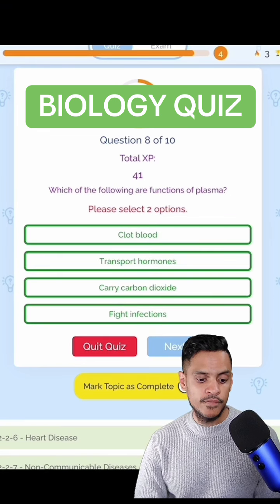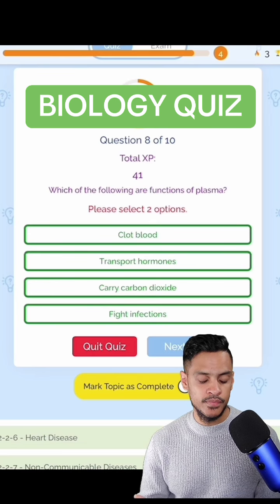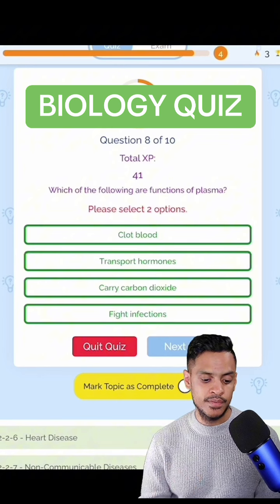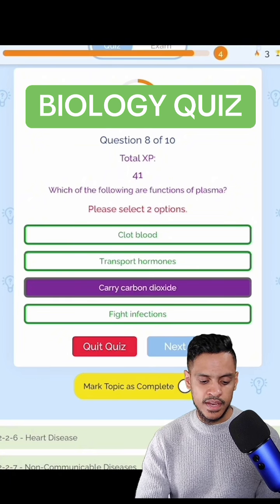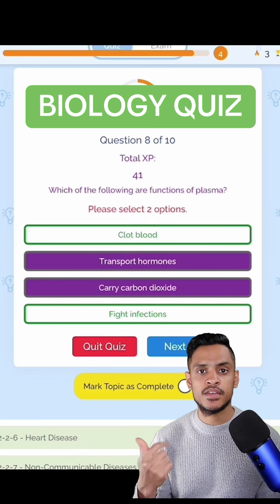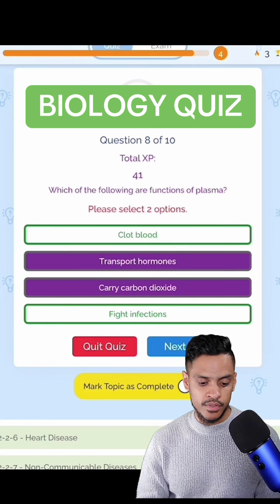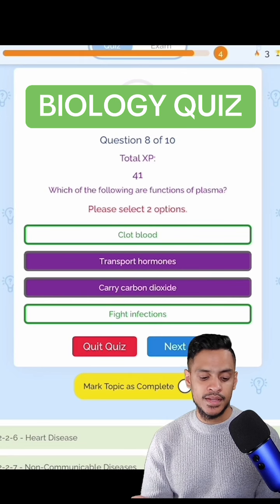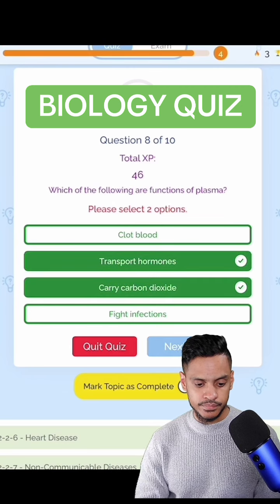Next one. Which of the following are functions of plasma? The plasma, again, like I said before, is the liquid that carries everything around in the blood. So it carries carbon dioxide. Yes, it does. And it carries hormones. It carries red blood cells, white blood cells, platelets. It carries proteins as well in the body. It doesn't clot blood. That would be platelets. And fight infections, that would be white blood cells. So it wouldn't be that.